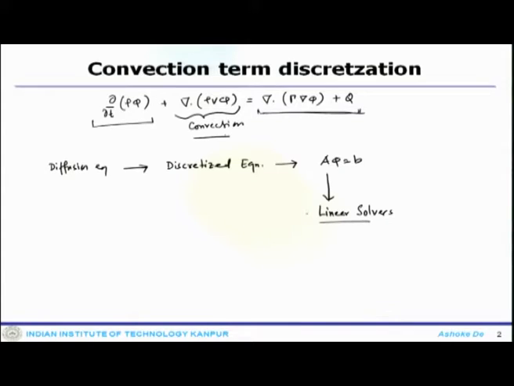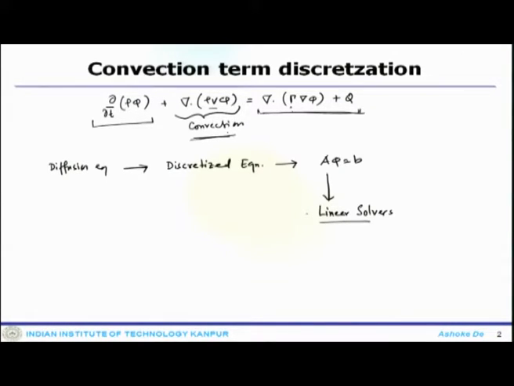It is not going to be as straightforward as the diffusion term, because in the diffusion term you had diffusivity coefficients, whereas in the convection term the gradient retains the velocity vector. Since the underlying flow field is associated with the convection term, the difficulties arise.